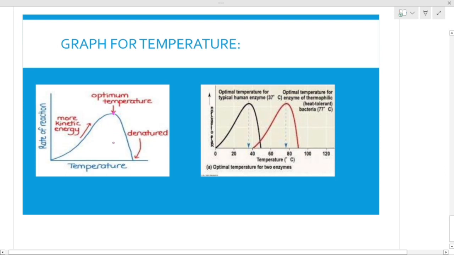And whenever we give its optimum temperature, the human optimum temperature is about 37 degrees centigrade, right? So if we are giving 37 degrees centigrade to enzymes, they will work best. This slope is showing that the enzymes are working at best. This is the particular optimum temperature where enzymes work best. But when we increase the temperature from this optimum temperature, 37 degrees centigrade, and proceed along this line, you will see